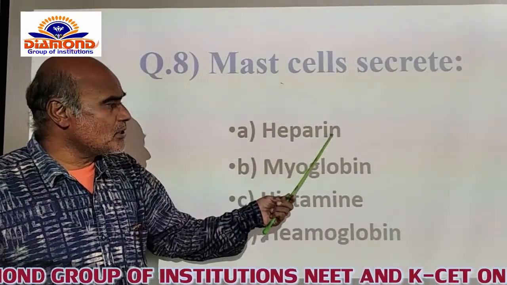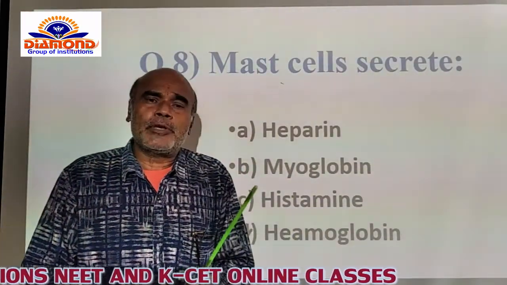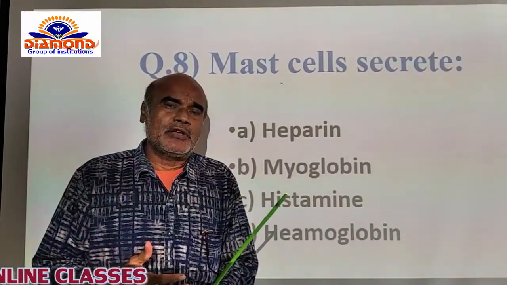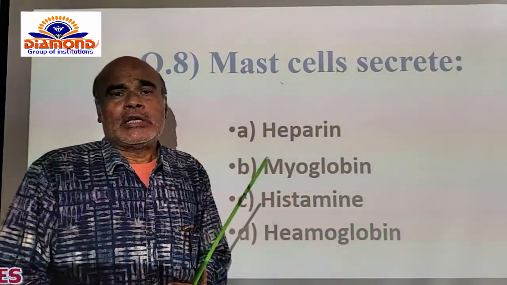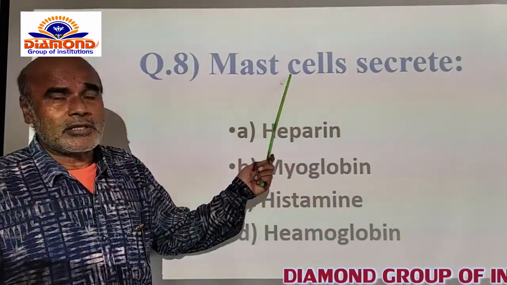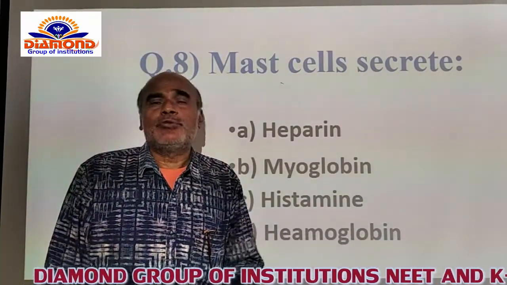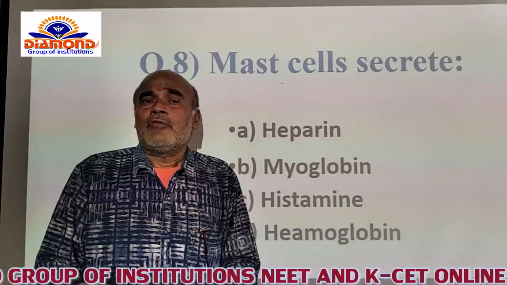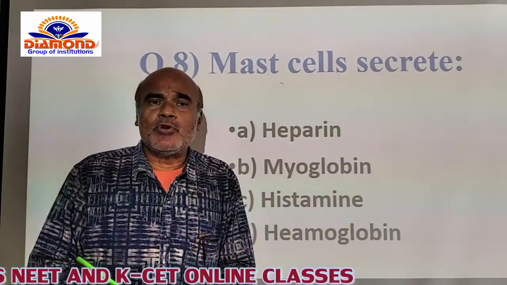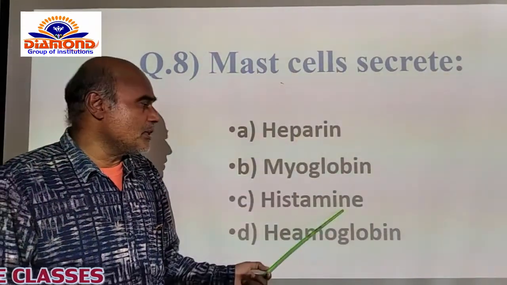So that's why option A is correct, whereas myoglobin is a kind of respiratory pigment which is confined to the muscles of the body itself. Myoglobin is not at all concerned with the mast cells. And histamine is secreted within the body when inflammation occurs in the body. The basophils look after the secretion of histamine. The mast cells are not supposed to secrete this.